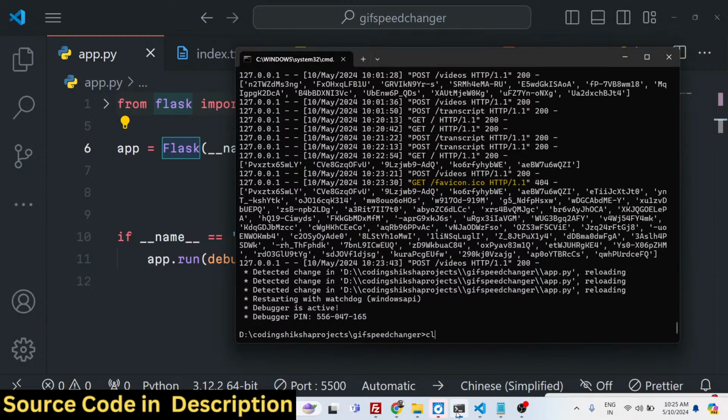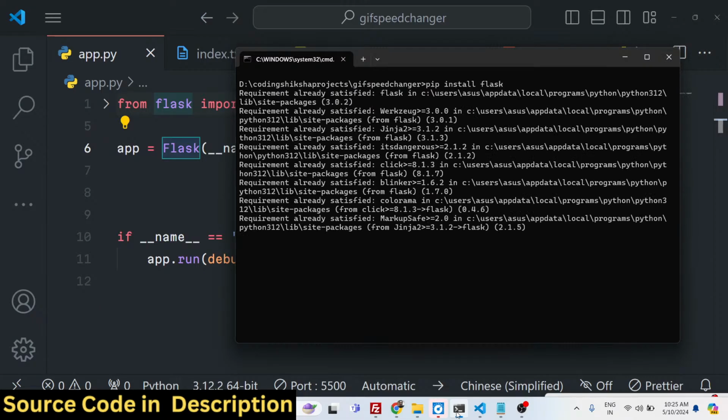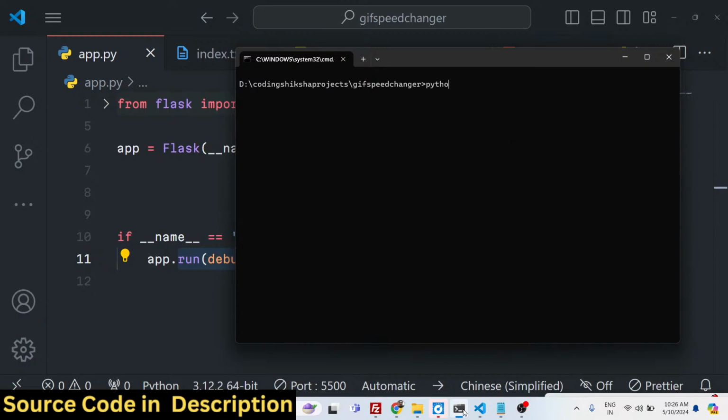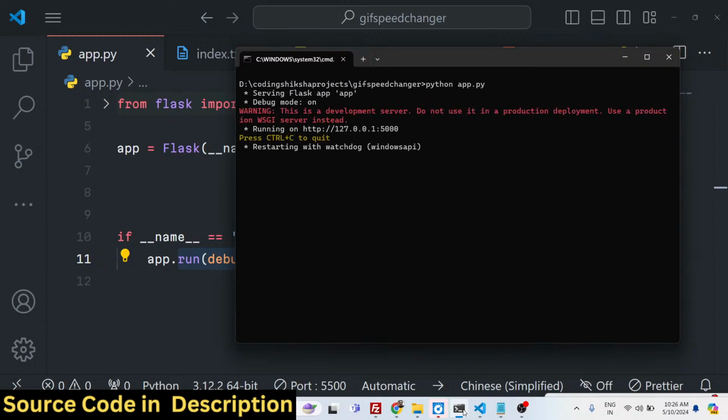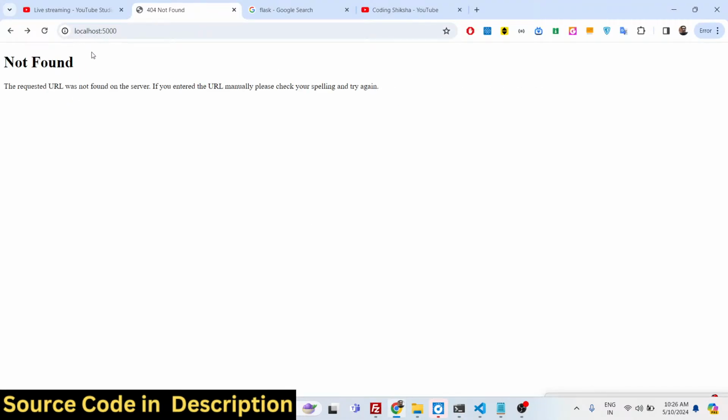For doing this, guys, we do need to install the Flask package, pip install Flask. So this will actually install Flask inside your machine. So I have already done that. So basically we are running app.run. You will see that if I run this application, python app.py, it will actually start this Flask application on localhost 5000. If I try to open this, it will actually show this error to you, not found, because we